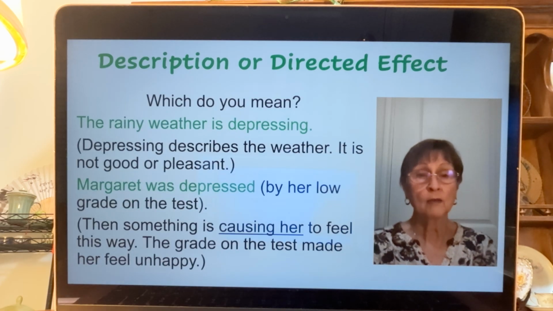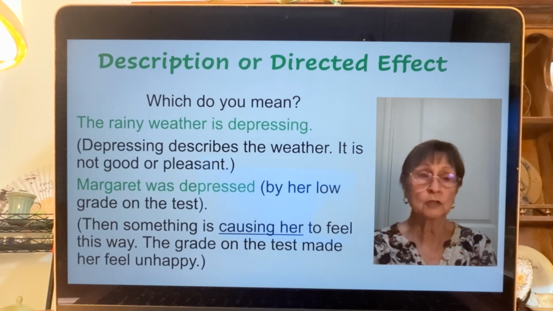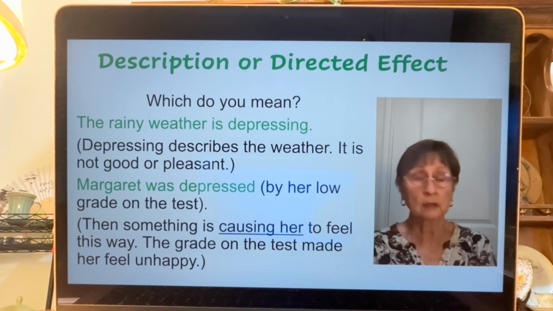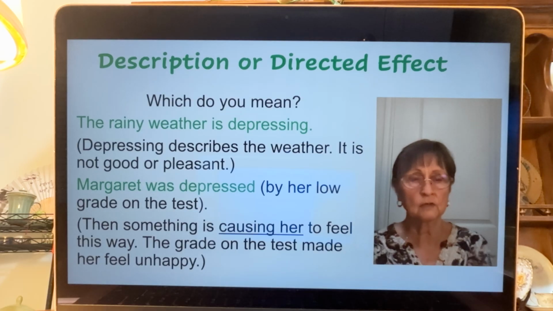The rainy weather is depressing, or could you say Margaret was depressed? The rainy weather is depressing. It makes you feel yucky. It's not good. It's not pleasant. Or Margaret was depressed. I really couldn't depress the weather, so I had to use a different type of sentence.